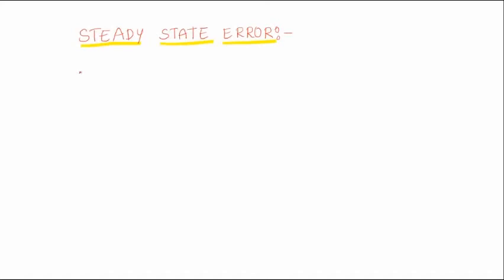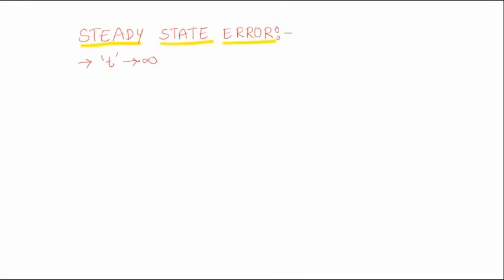Hello everyone. Today we are going to study the steady state error of the system. So what is meant by steady state error? The steady state error is the value of the error signal when t tends to infinity.